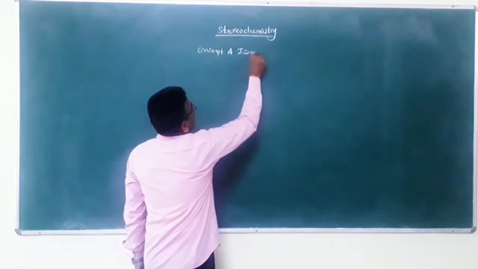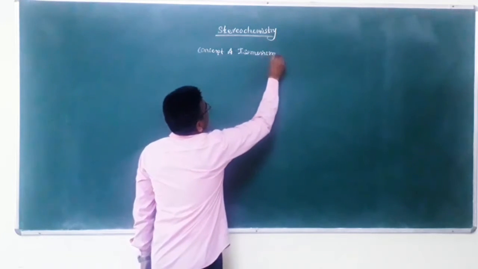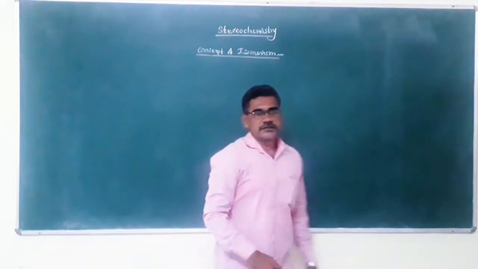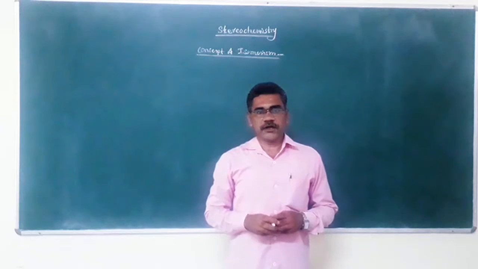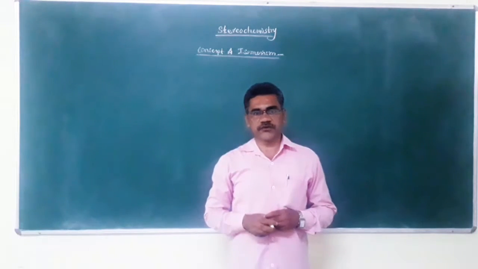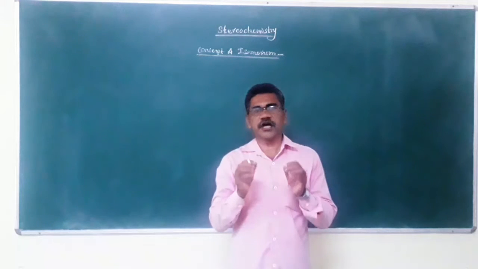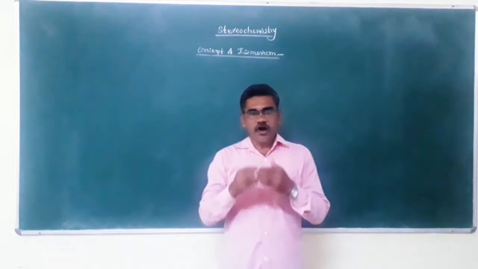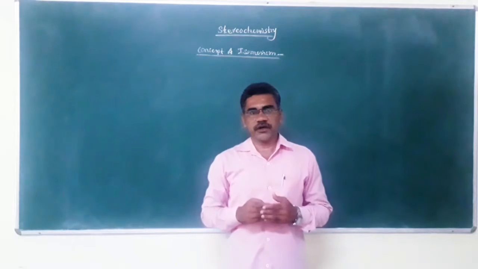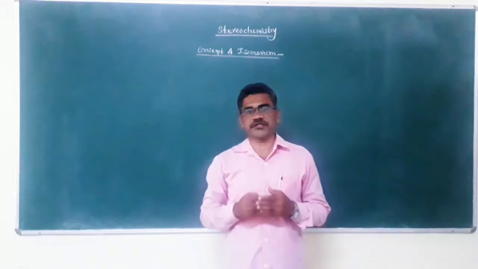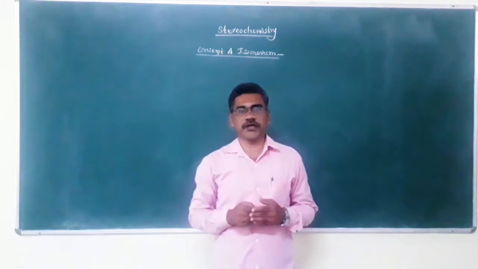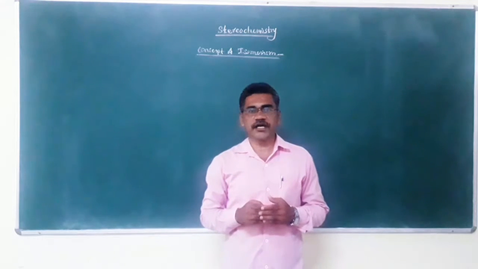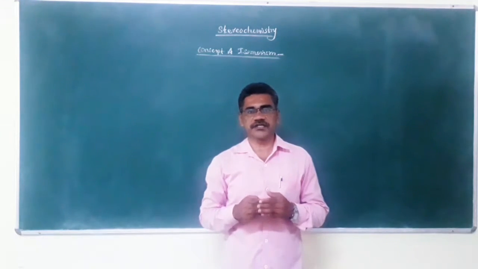Next is the concept of isomerism. The property of a molecule depends upon its molecular geometry. What is isomerism? The phenomenon of existence of two or more compounds with the same molecular formula but differing in one or more properties is called isomerism, and the compounds are called isomers.